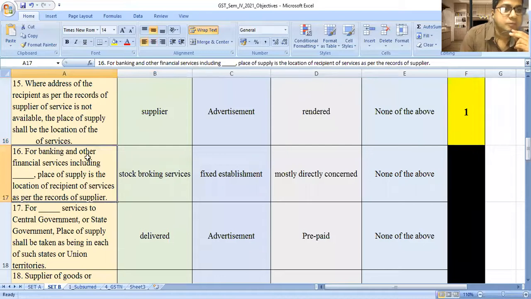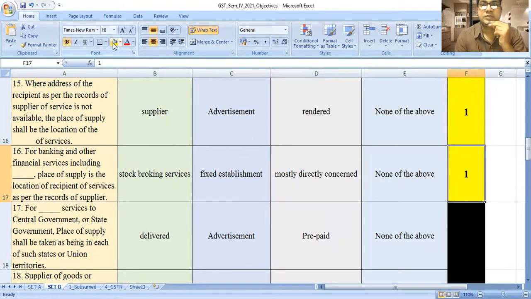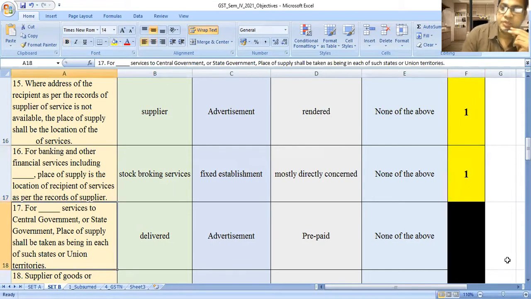For banking or other financial services, including dash, the place of supply is the location of the recipient of the service as per the record of the supplier. Options: stockbroking services, fixed establishment, mostly directly concerned, none of the above. So here the answer is stockbroking services, also included in financial services and banking, and their place of supply is the recipient's place as per the record of the supplier.